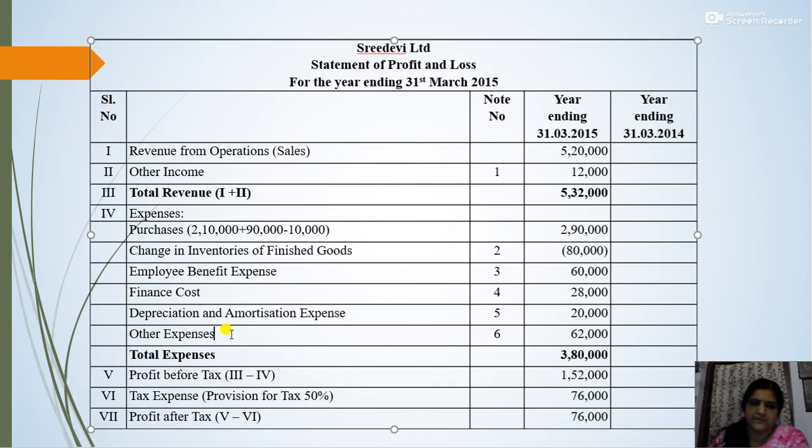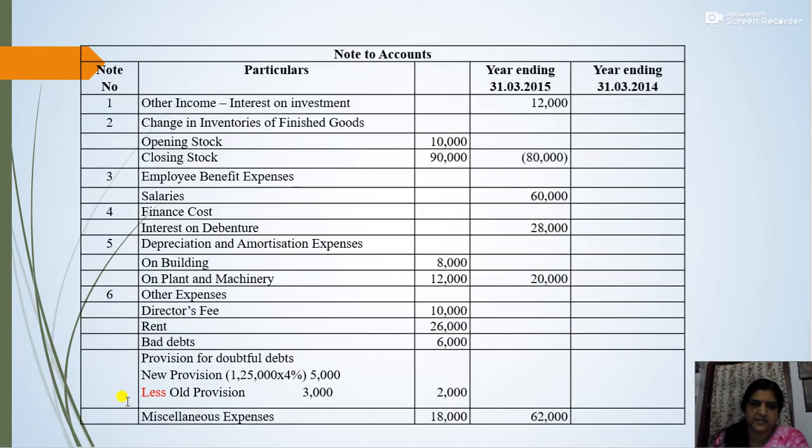Then comes other expenses. Now what are the other expenses here? The other expenses include director's fee given in the question 10,000, rent 26,000, then bad debts 6,000. Then you have to create a 4% new provision for doubtful debts. 1,25,000 was the amount of debtors, so 1,25,000 into 4 divided by 100, that is 5,000, is the new provision.